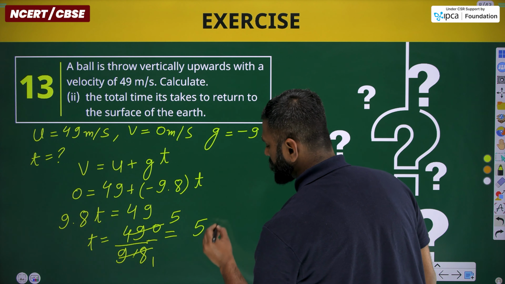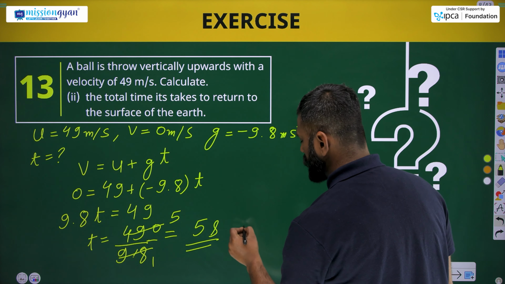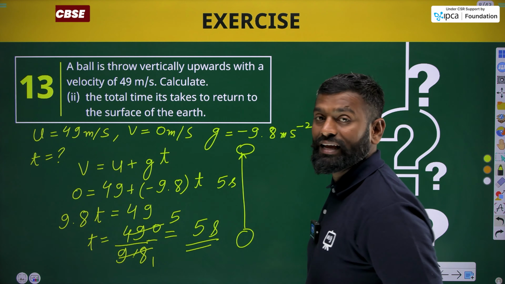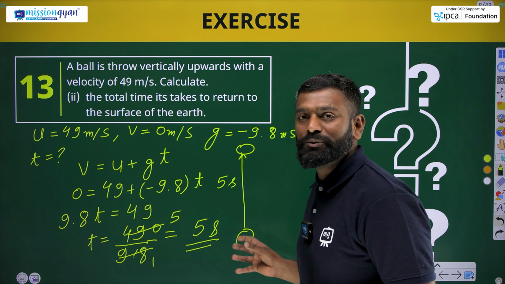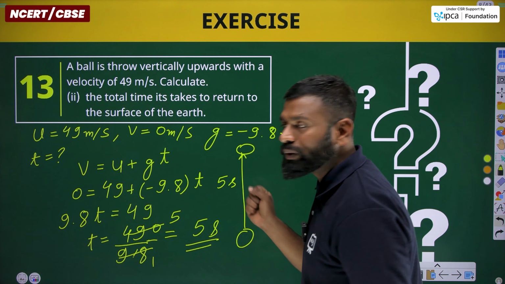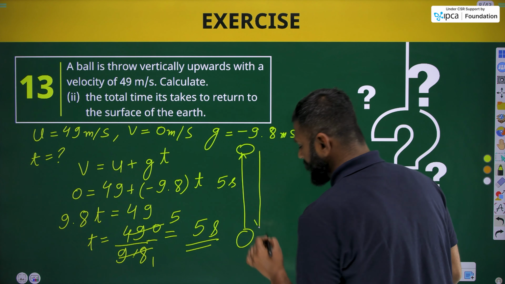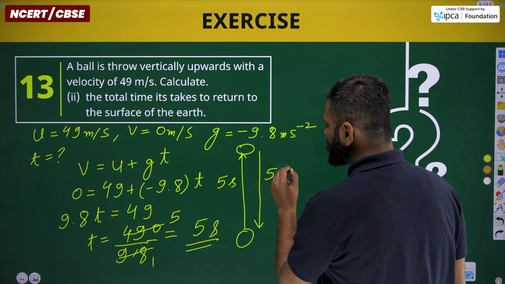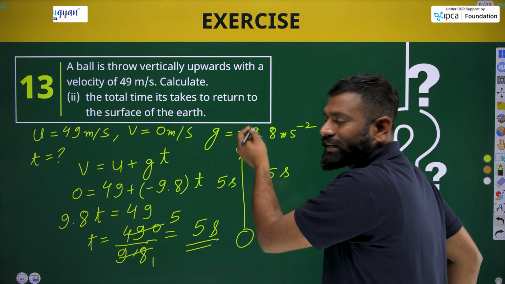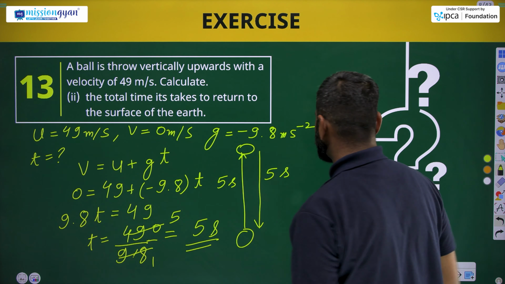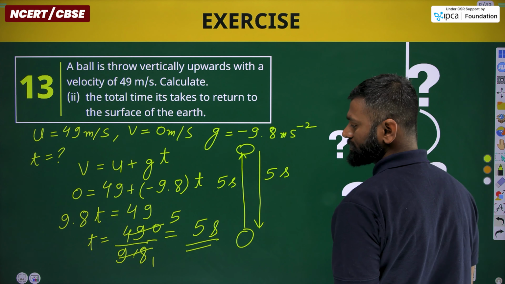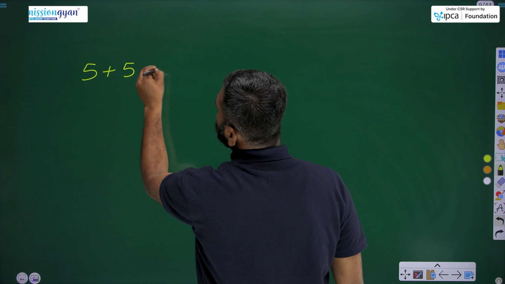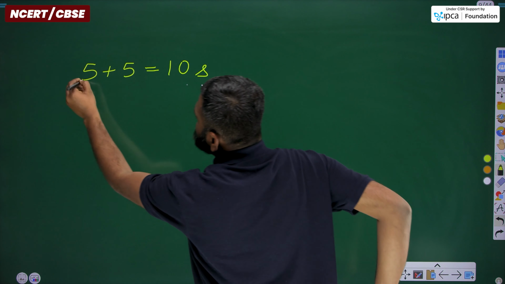The time taken by the ball to reach the topmost height is 5 seconds, as the time taken by this ball to reach its maximum height will be equal to the time it will take to get back to the same position. That means 5 seconds it will take for ascent and 5 seconds to get down. So the total time will be 5 plus 5, that will be 10 seconds.